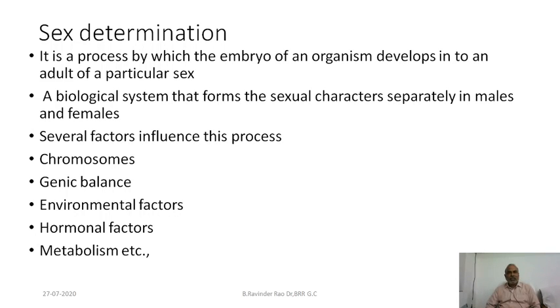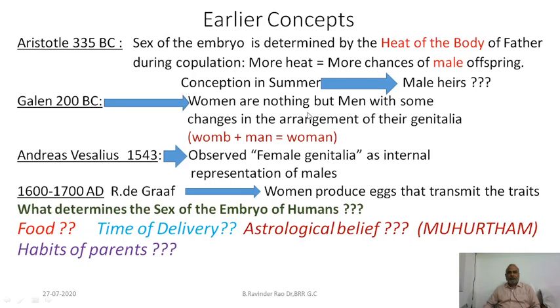Not only the sex chromosomes, not only the genes. In some animals, sex chromosomes play a very important role. In some animals like Drosophila, genes play a very important role. Certain environmental factors also determine the sex in certain animals. Hormonal factors and metabolic factors also determine the sex. Let us see the different phenomena.